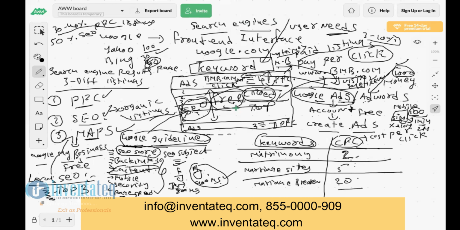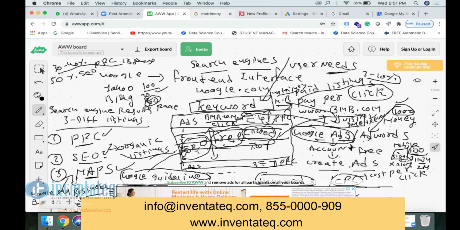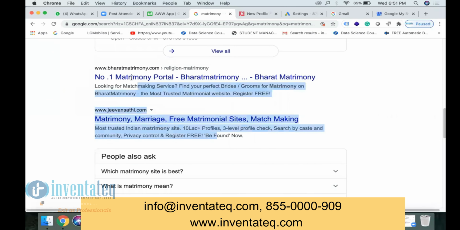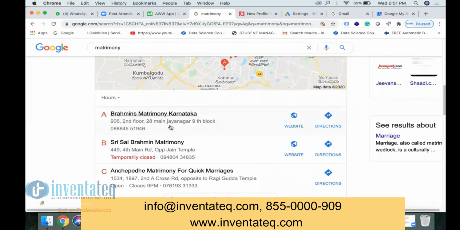So in the Google search engine, we have 3 different marketing modules. What are they? PPC, SEO, and maps, that is Google My Business, Google Maps.